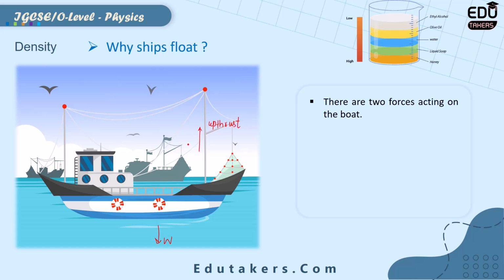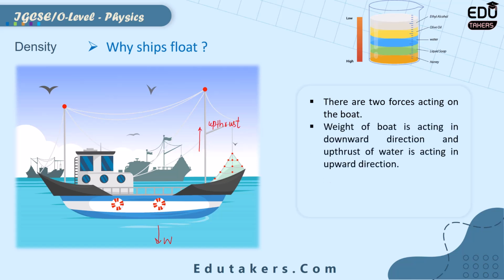When I say that ships float, it means you need to compare the magnitude of the upthrust with the weight. There are two forces acting on this: the weight acting downward, and the upthrust acting upward. The weight of the boat is equal to the upthrust here. That's why the ships float.